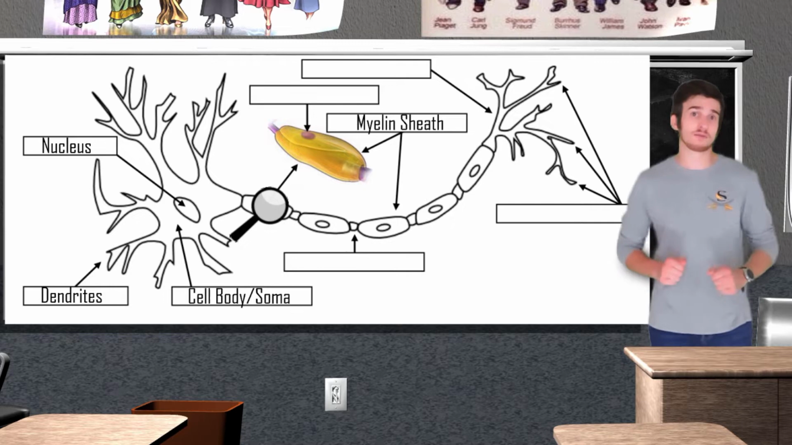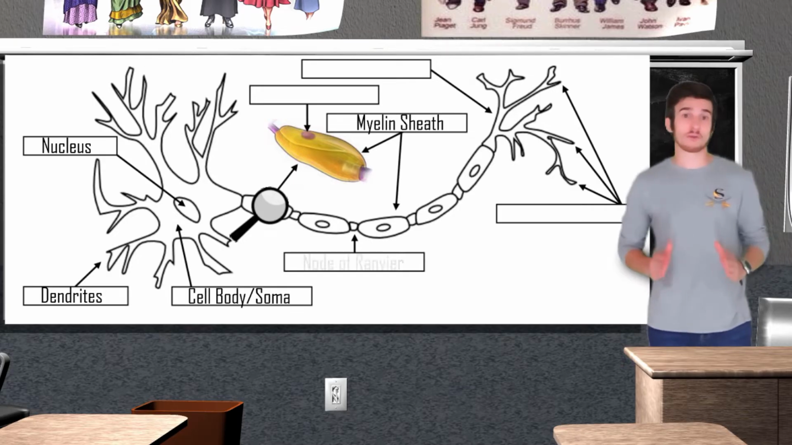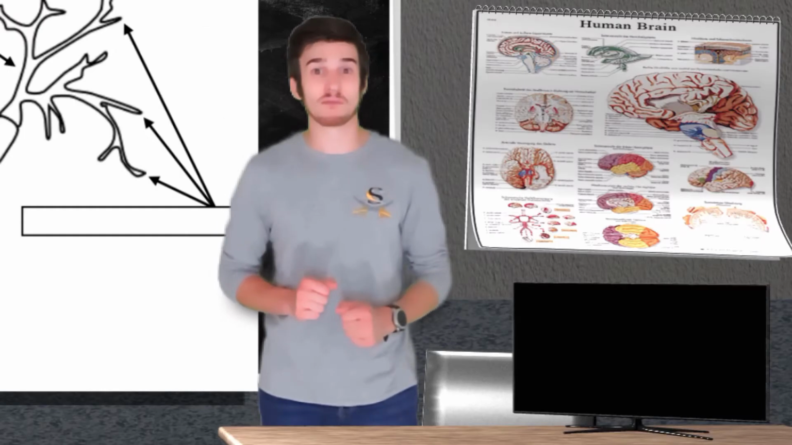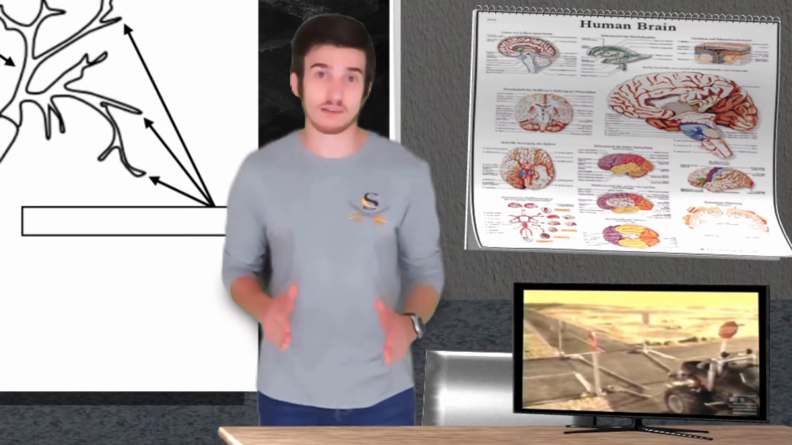The myelin sheath is a fatty substance that surrounds the axon. It's going to be responsible for speeding up neural transmission speeds. The node of Ranvier is going to be the gap in between the myelin sheath. Having this gap allows for the message to diffuse in and out of the neuron.